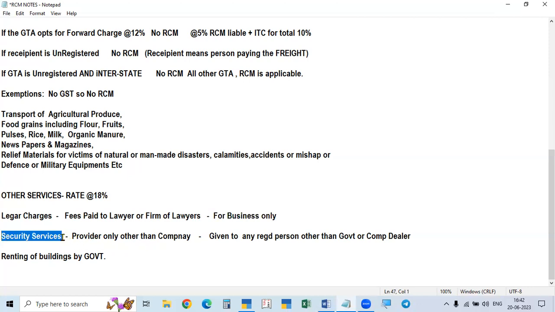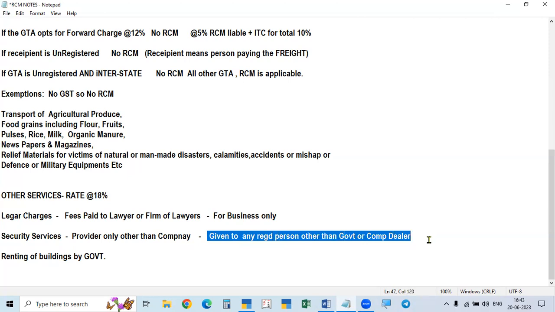In that case, the person providing the service must not be a company; it may be an individual or a firm or anything other than a company. Only then is RCM applicable. If the person giving the service is a company, then RCM is not applicable. And also, the service receiver should not be a government.